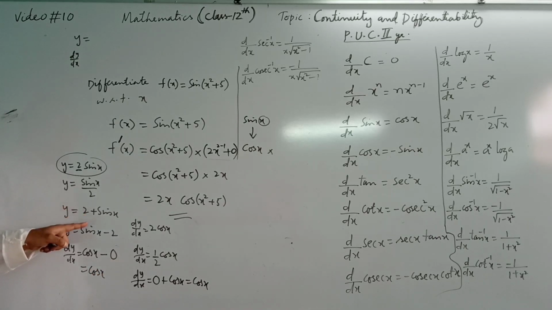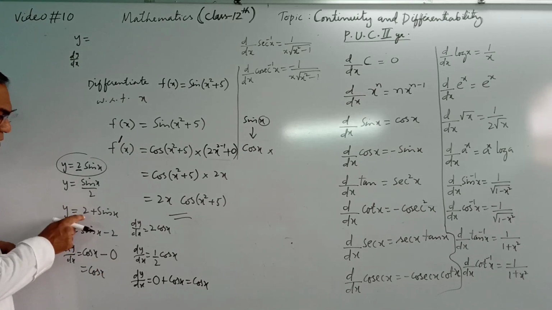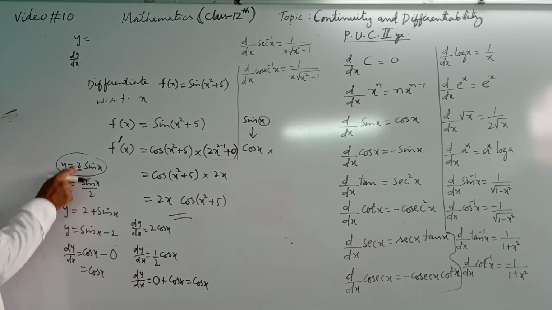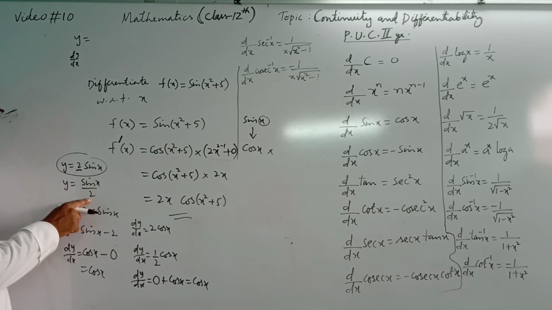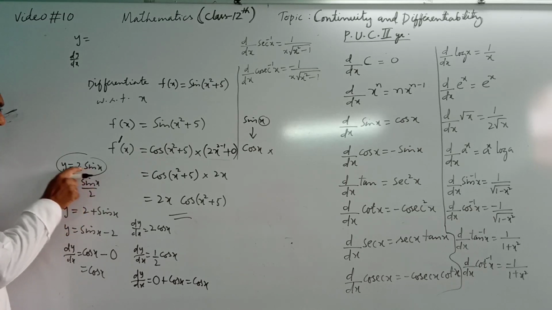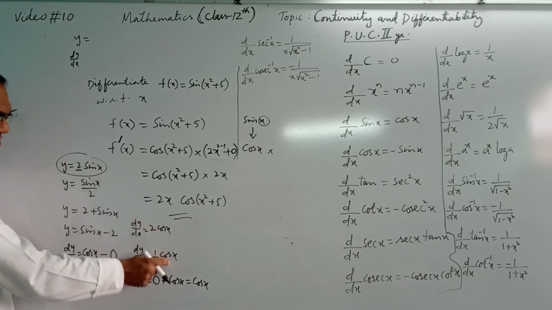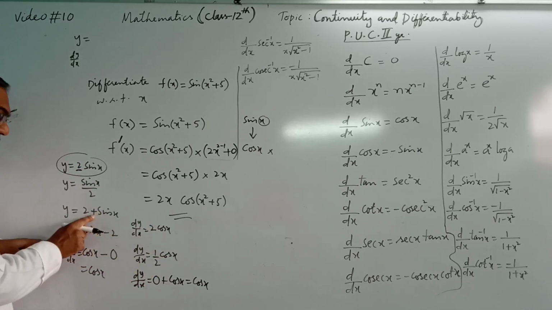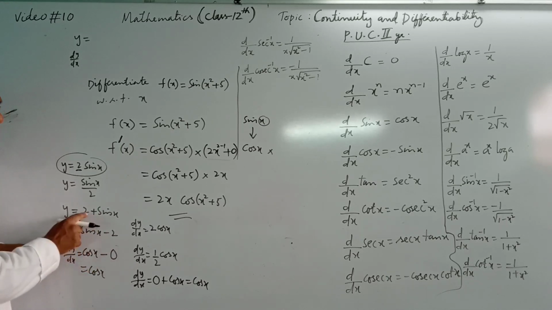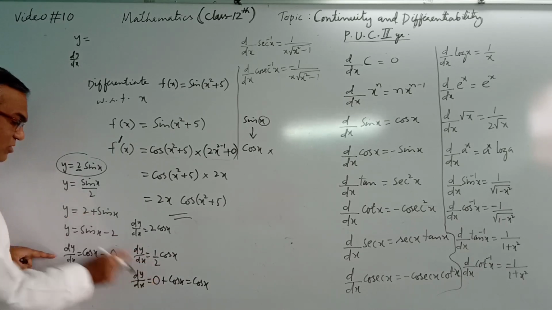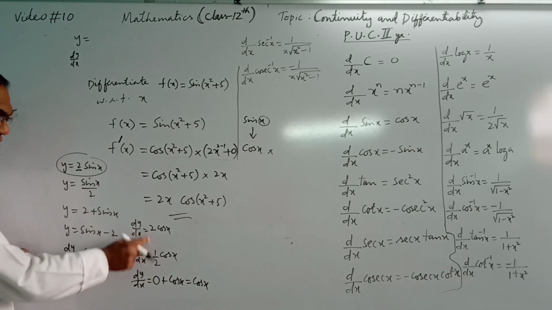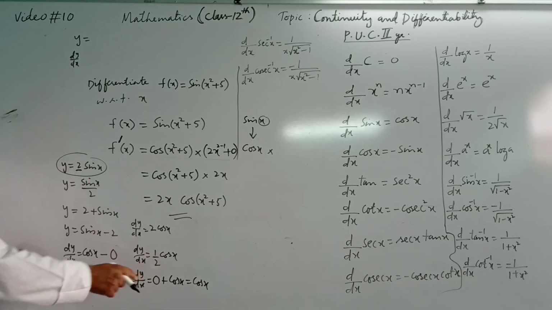So now here, in these two, the constant is multiplied in one and the constant is in quotient with the function in the other. So when a constant is in product or quotient, keep it as it is. Just differentiate the function. When a constant is in addition or subtraction with the function, then you have to differentiate the constant also. Do not keep it as it is, unlike here. This is how we solve.